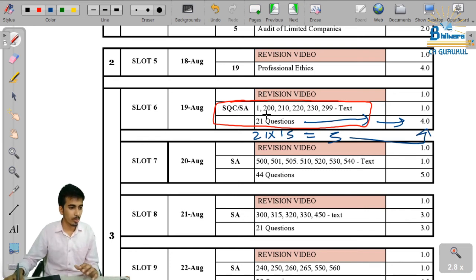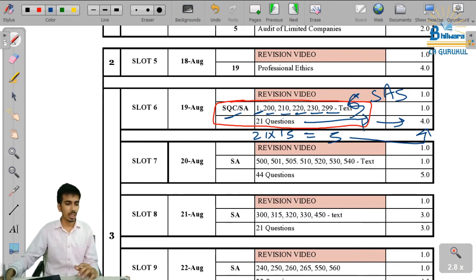What we have to do, we have to study SA 200, SA 210, SA 220, then SQC 1, then SA 230, and then SA 299. So we will cover 5 standards on auditing and 1 SQC today. Okay, hope you're getting my point.